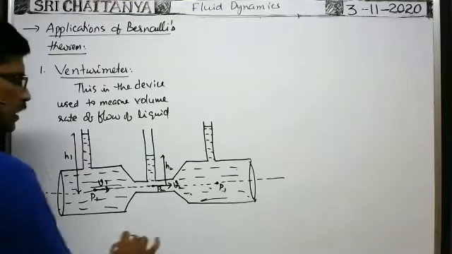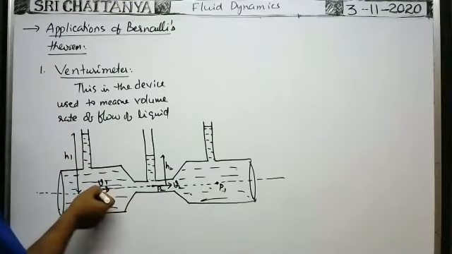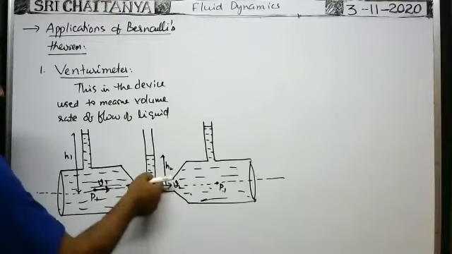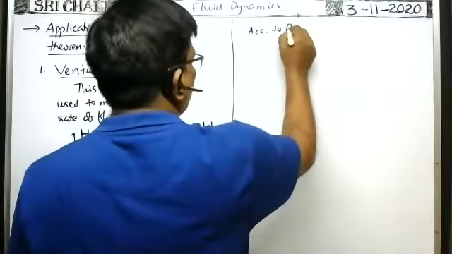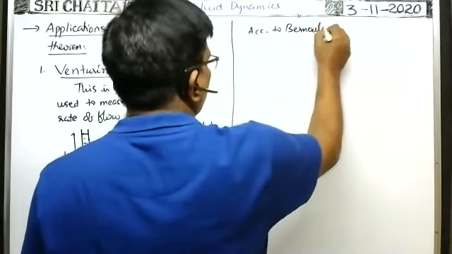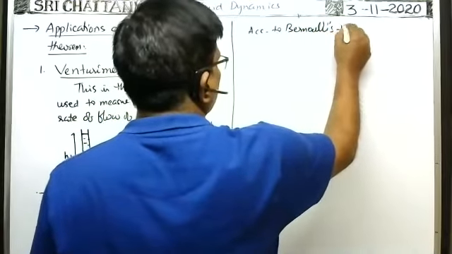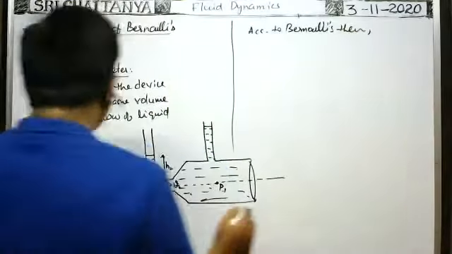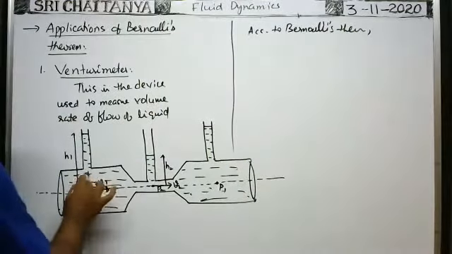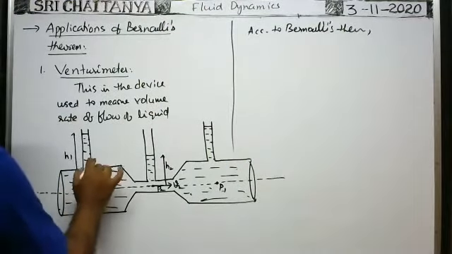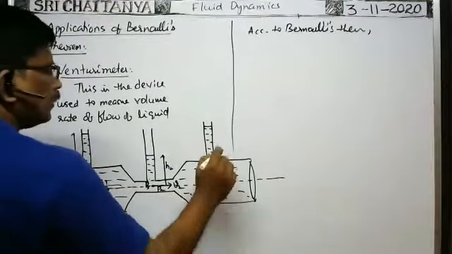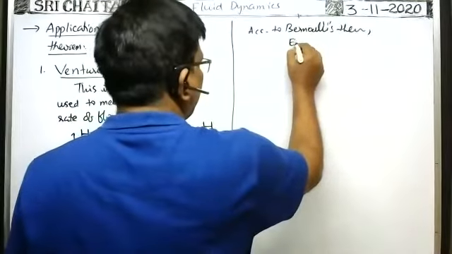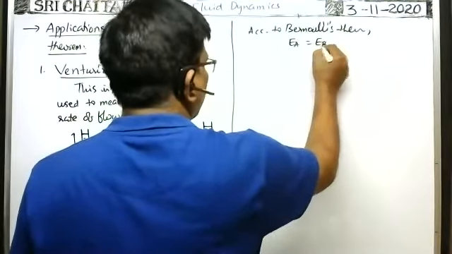Suppose you take the reference level here; this axis is at the same height, this axis is also at the same height. Now, according to Bernoulli's theorem, total energy per unit volume at this cross section A, this cross section is say B, it is say C. Total energy per unit volume at A and at B, both are equal.